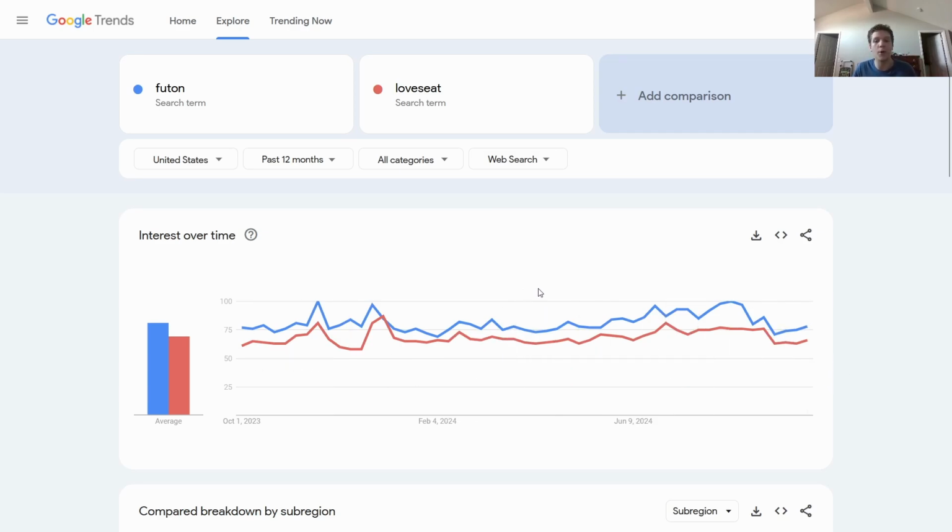You probably would be able to sell both, but maybe if you're looking at finding a futon that someone is selling for really cheap or for free versus a love seat, maybe it's more worth it to just grab a futon, clean it up really quick, and then sell it, right? So at the end of the day, everything is going to depend on the popularity of it, and hopefully it's trending upwards. And that's going to help you inform your flipping endeavors with actual data driven decision making with just these two simple tools. And that's it. That's everything you have to do.